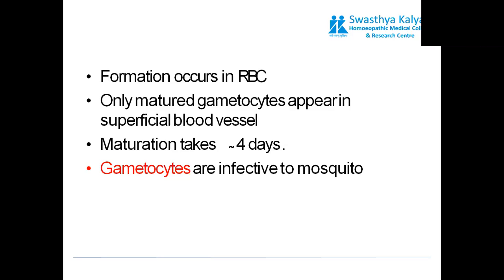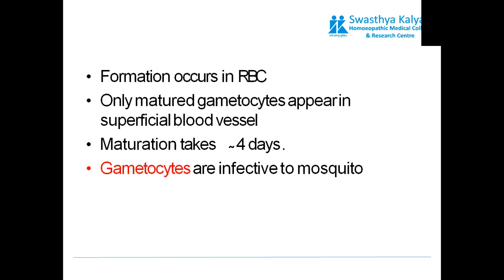Usually, the maturation takes around 4 days, and this form of Plasmodium, that is in the form of microgametocyte and macrogametocyte, is the infective form for the mosquito.